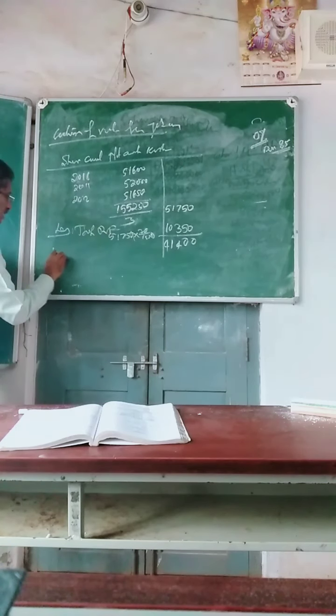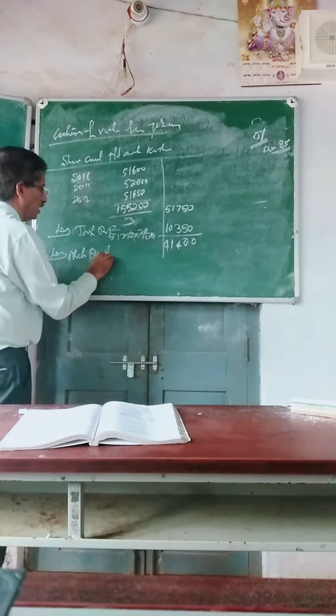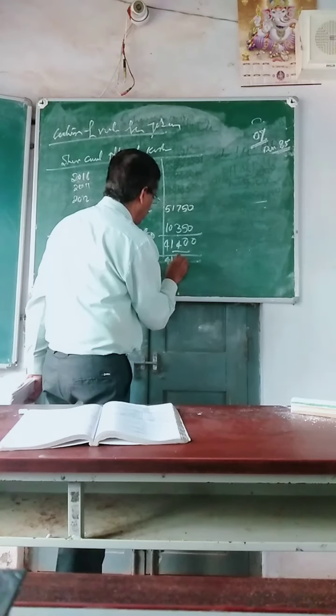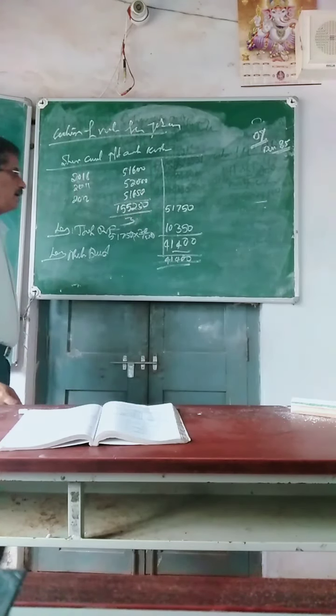Now, less preference dividend. In this problem there are no preference shares, so it is nil. So profit available is 41,400.